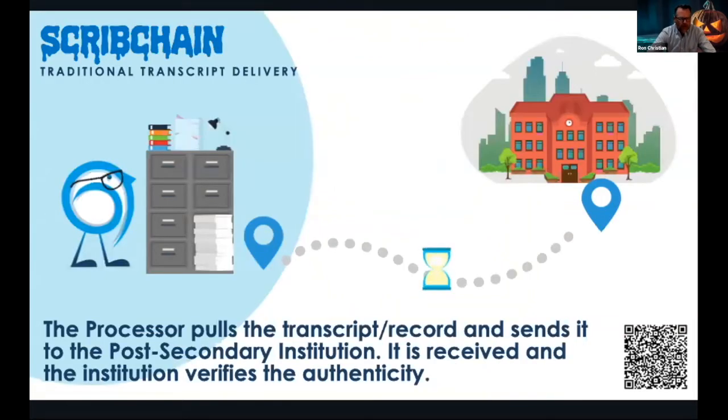What happens today in the traditional world, whether you're using Scrib Order or doing it through mail, is the processor pulls the transcript or record, could be out of a file cabinet, could be microfilm, could be out of your student information system, and sends it to that college or university. The college or university looks at that record, because it's sent by you, the K-12 school district, and says, wow, this has been signed, sealed, and delivered by a FERPA compliant institution, therefore it's an authenticated record. Next slide.